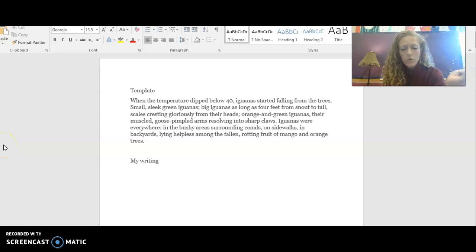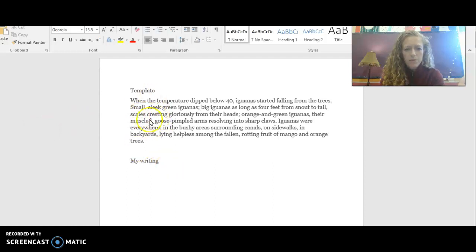All right, boys and girls, so we are going to discuss how to use the paragraph that we just read out loud, or in our mentor text, as a template for our own writing. What I did, because it helps me to have the paragraph right next to where I'm writing, and you might be doing this in your journal instead, but it helps to have the writing really close to you so you can refer back to it. So I just copy and pasted this on here.